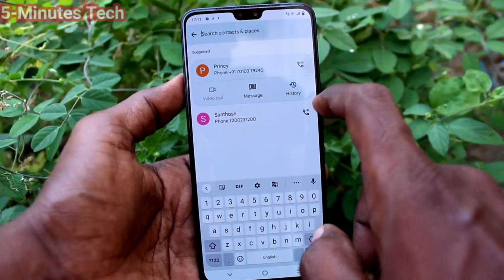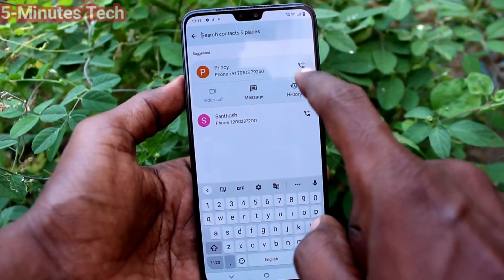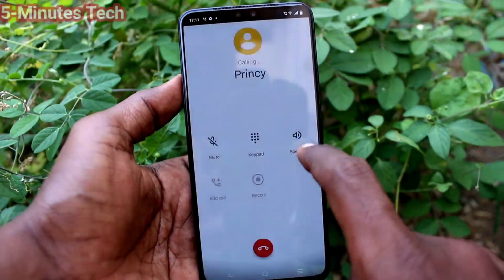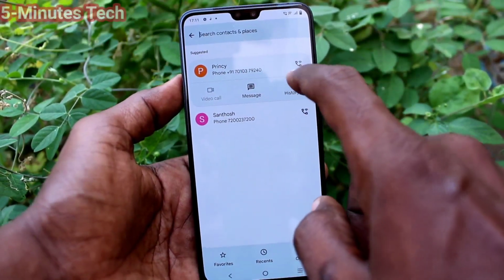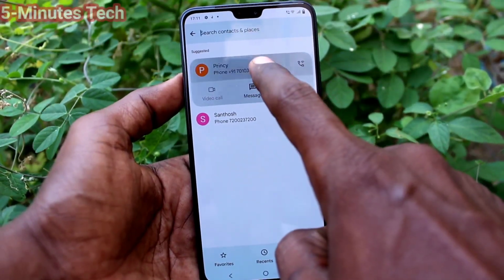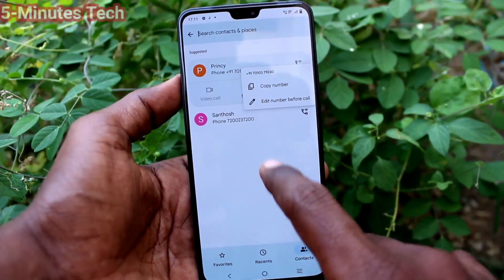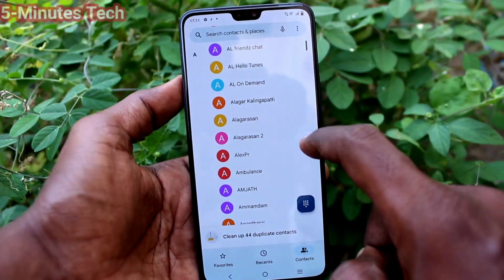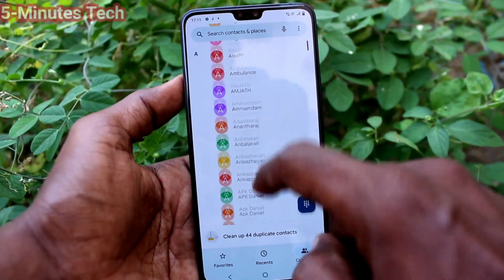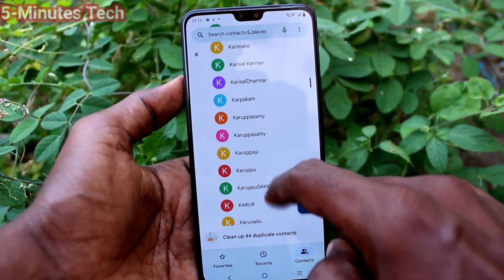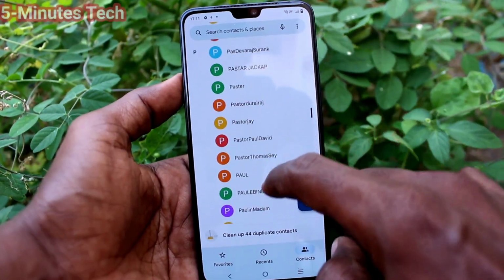Now I select this contact Princey and here I would like to set ringtone. I would like to set ringtone for Princey. So you have to go to that particular contact.